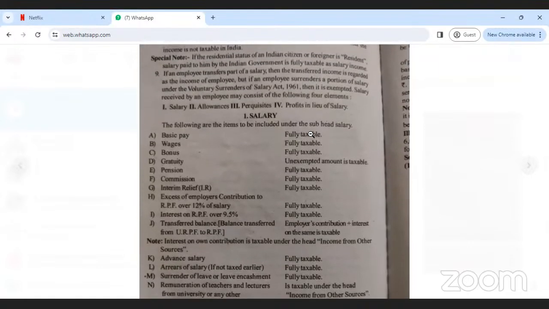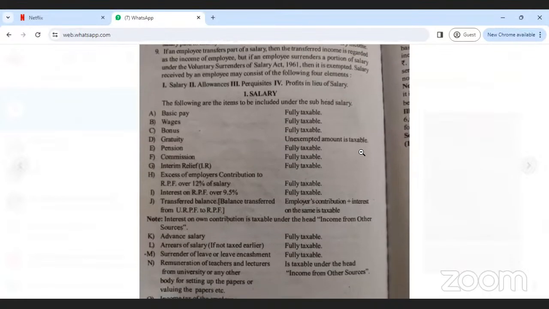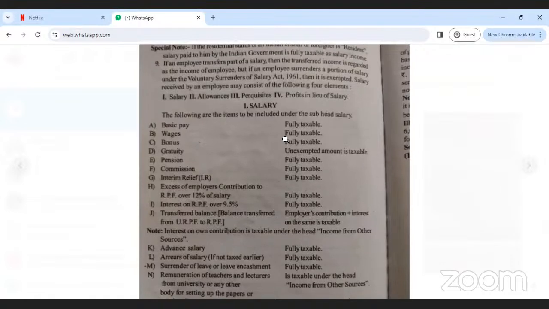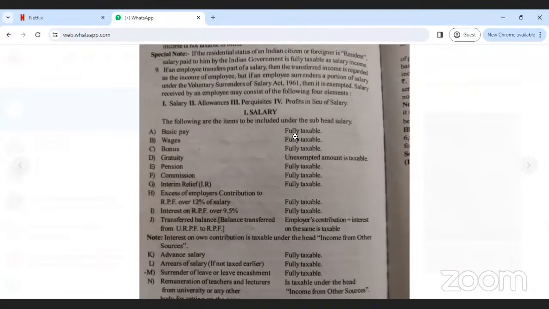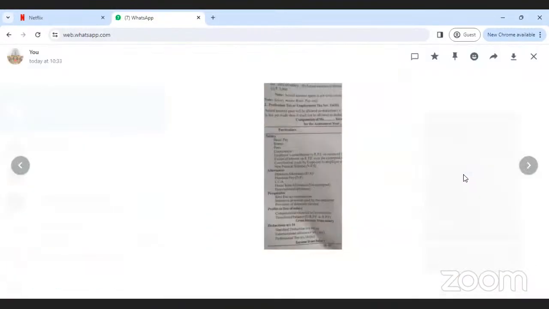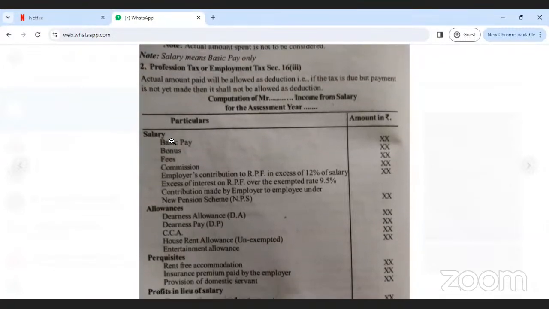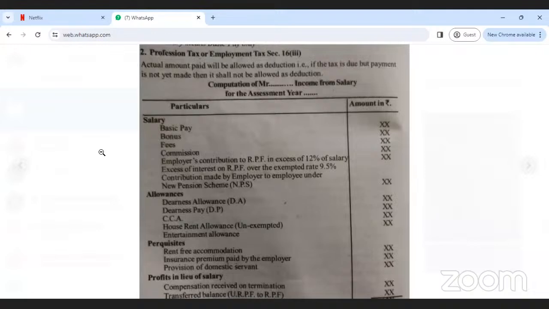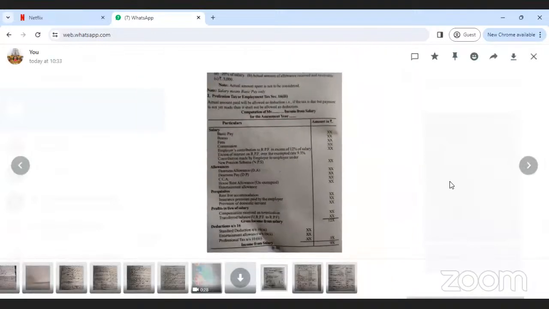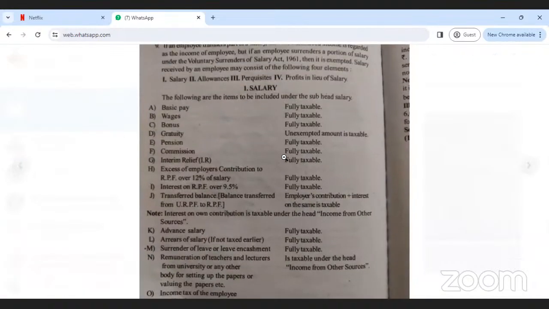See here, some items are fully taxable, some items are taxable only on the unexempted amount, and some are partly taxable.